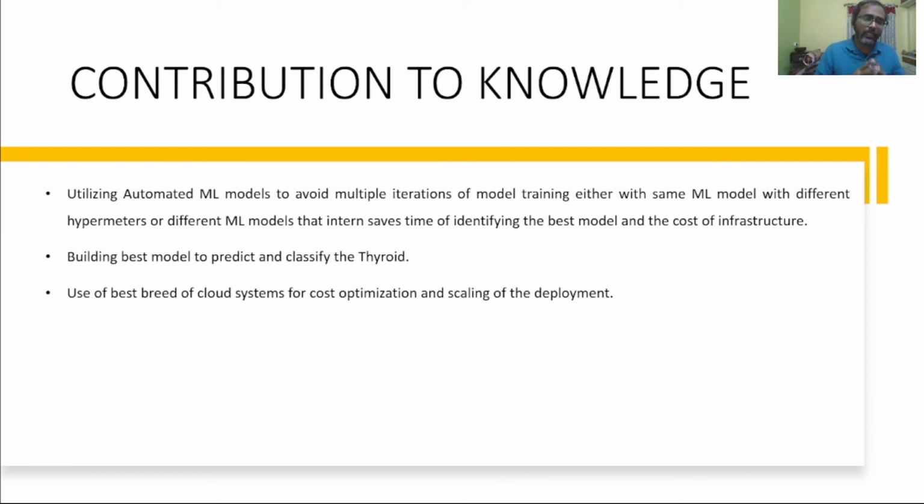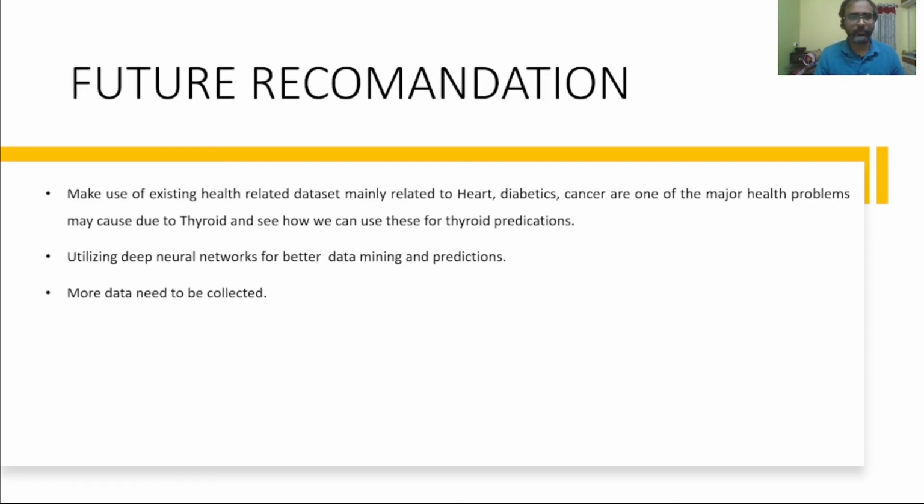So now coming to the contribution to knowledge. Here, utilizing automated ML models avoids the multiple iterations of model training, either with the same ML model with different hyperparameters or different ML models with different hyperparameters. That in turn saves the time to identify the best model and the cost of the infrastructure, right? Building the best model to predict and classify the threat, in our case, is the gradient boosting trees. Use a best-of-breed cloud system for cost optimization and scaling out the deployment.